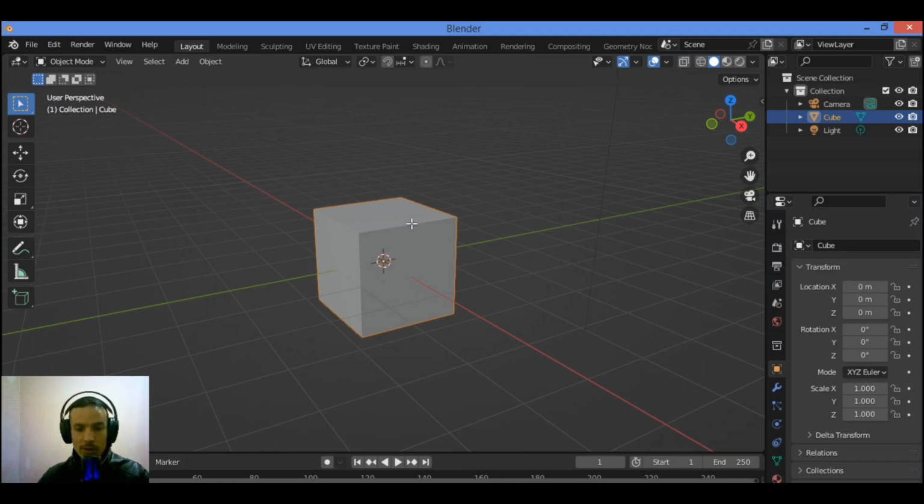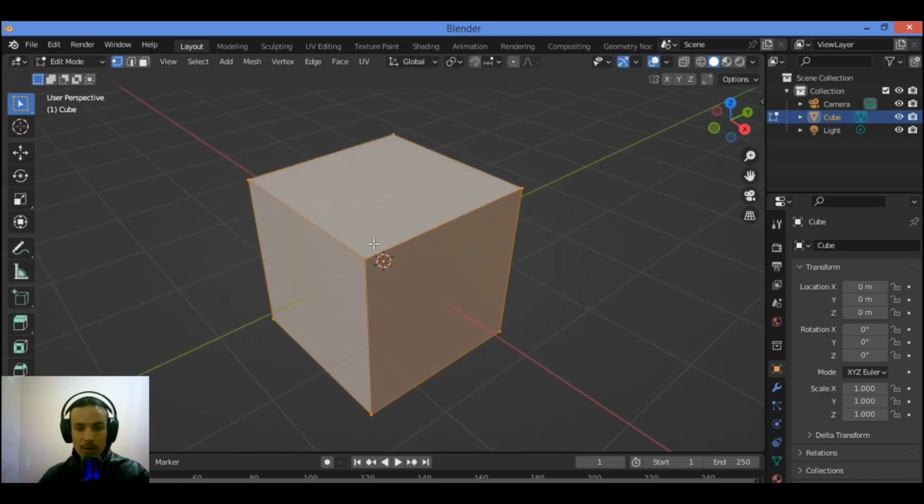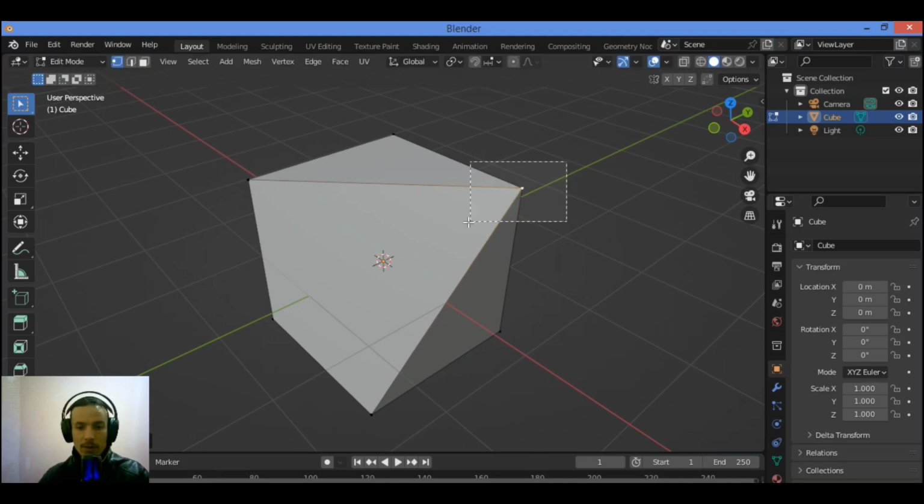For example, let's take another example. Tap into Edit mode. We have this default cube in Edit mode. For example, hit G twice to slide that edge over there. And let's see how to merge these two vertices, because we have two vertices.